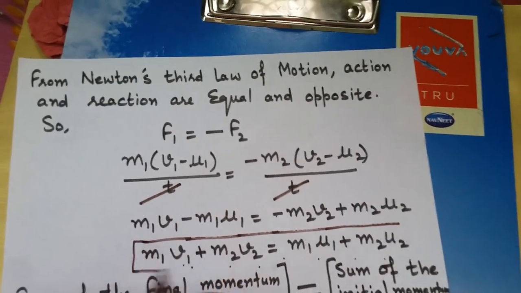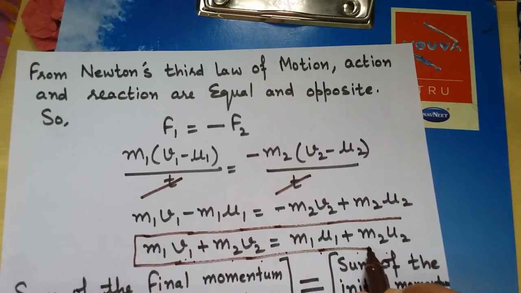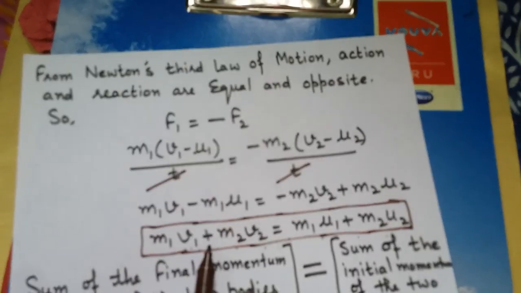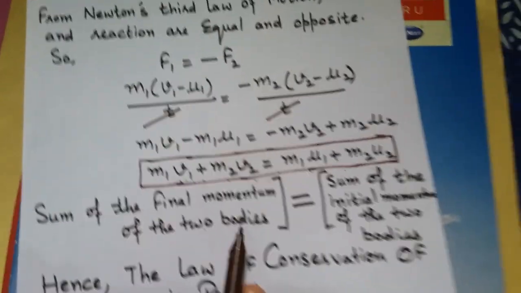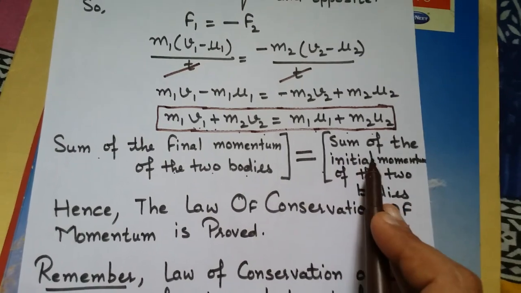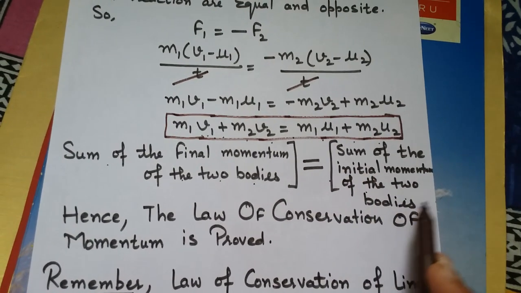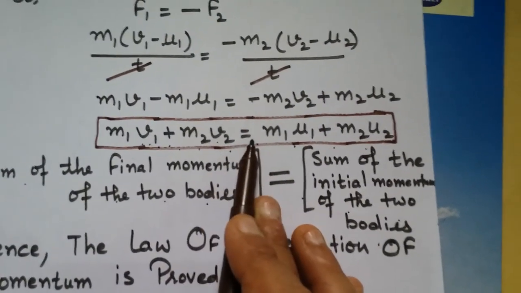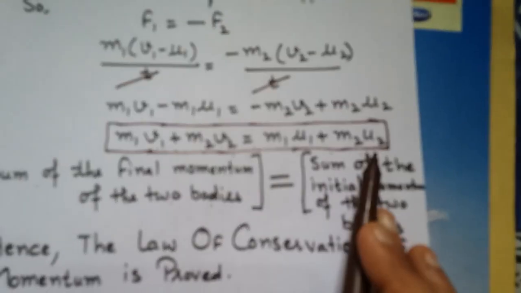In a simple manner, what we can say here is that the sum of the final momentum of the two bodies is equal to the sum of the initial momentum of the two bodies: m1 v1 plus m2 v2 is equal to m1 u1 plus m2 u2.